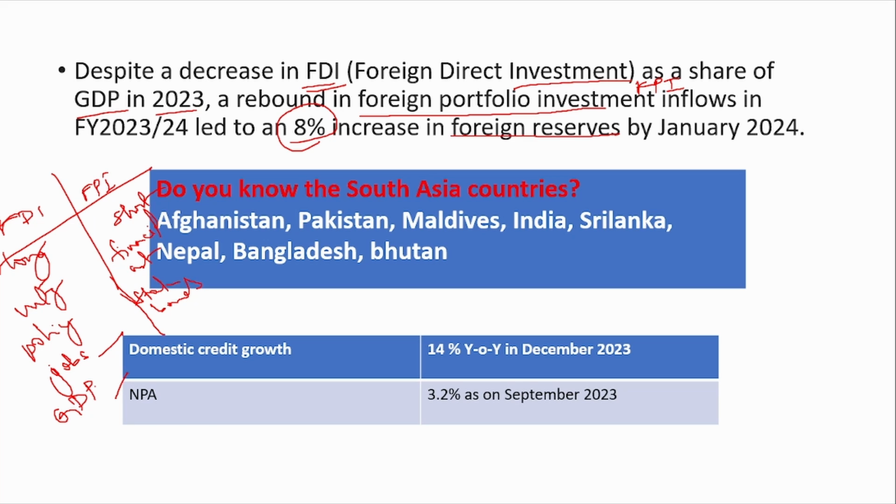And FDI looks at the fundamentals of the company and all. But FPI looks only at the sales and the profit. Only these two figures are mainly seen.